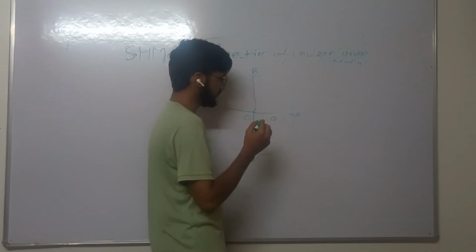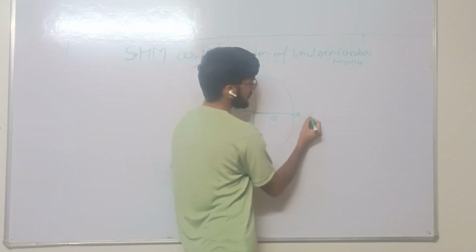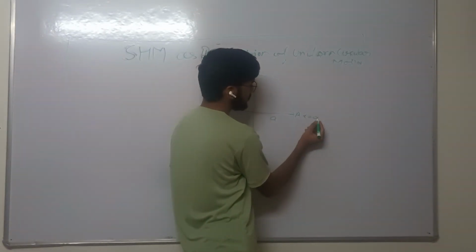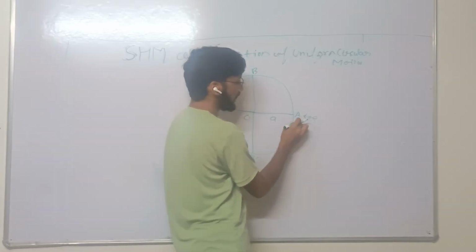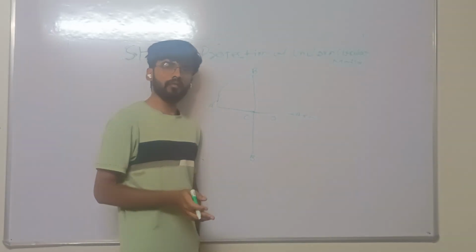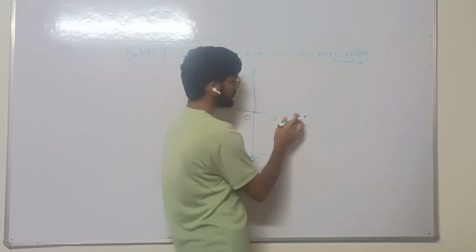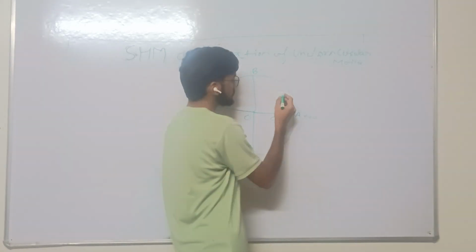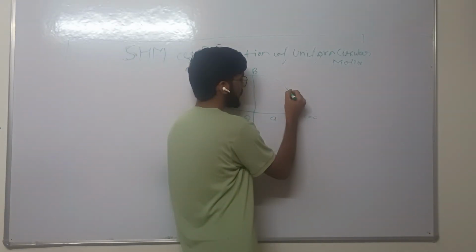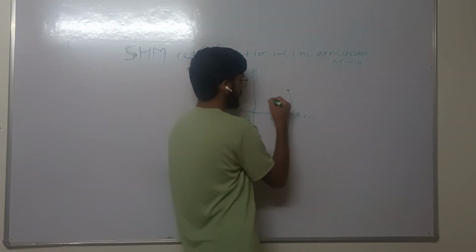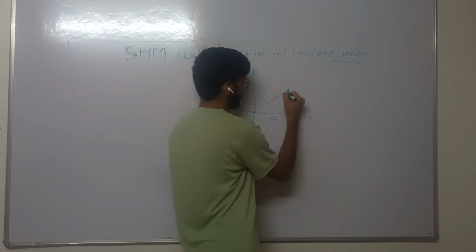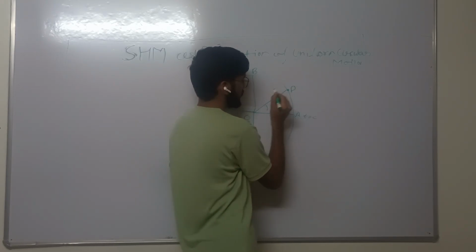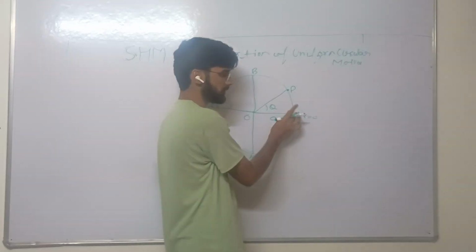Suppose initially, at t equal to 0, the particle lies at point A. When the particle moves from A to B, suppose that at time t particle P reaches this point, making angle theta with this axis.